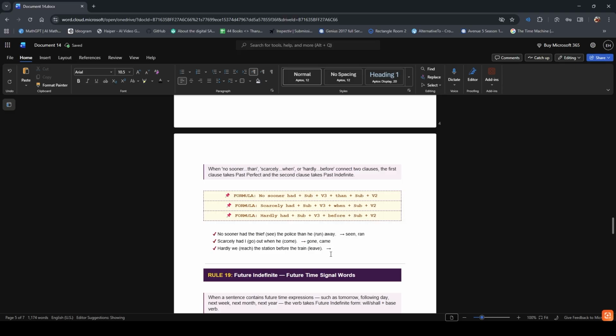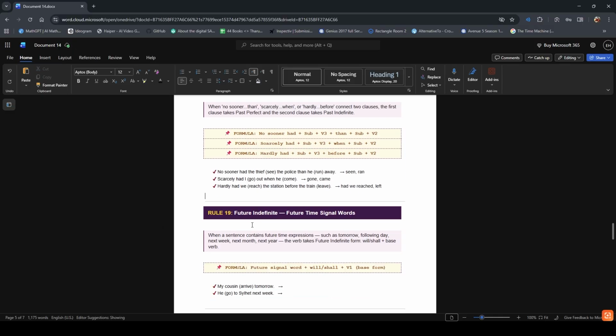The third and the last example: hardly we reach the station before the train leave. Hardly we, subject, hardly had, or hardly we can add the had. Hardly had we, subject we, V3, had reached the station before the train left. Had we reached, the train left.